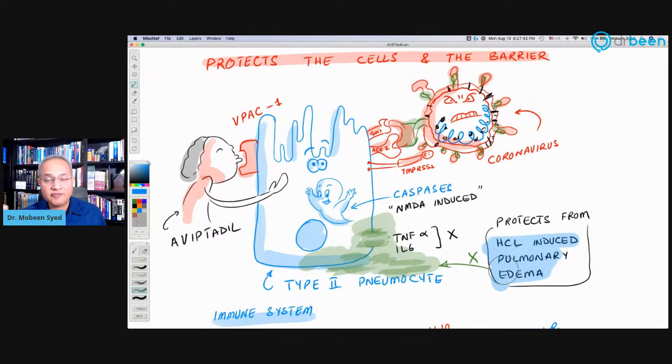And that is that Aviptadil or VIP causes reduction in edema that is caused by HCl. So when the damage starts occurring in the lung, there will be HCl produced there, which in turn would cause edema production, and that is acute respiratory distress syndrome. So it actually reduces the piling up of fluids in this area as well. All of this is what we say it is protective for respiratory barrier. It will try that the type 2 pneumocytes do not die. It would try that the immune system does not overreact. It would try that extra fluids do not accumulate in the lungs, and so the lungs stay protected.